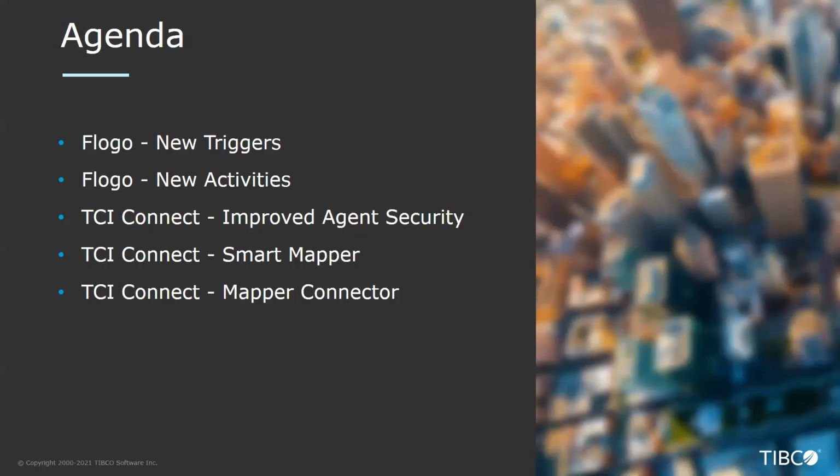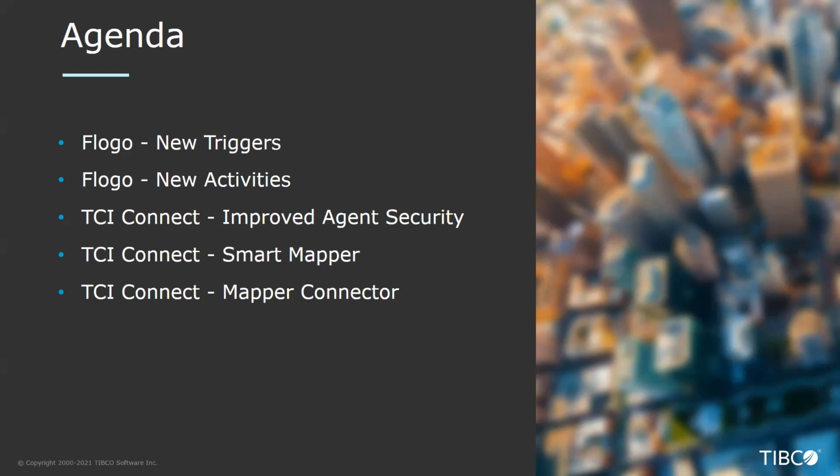All right. So I want to cover both improvements to Flogo as well as TCI Connect, also known as Scribe. In Flogo, there are a couple of new triggers, which give us the ability to execute flows at the beginning and end of when an application starts and when an application stops. Also, there are some other new activities within Flogo to enable asynchronous processing for REST calls, as well as the ability to do better branching with our if functionality.